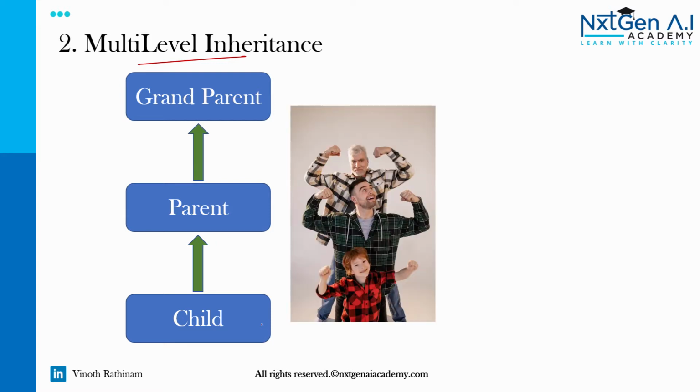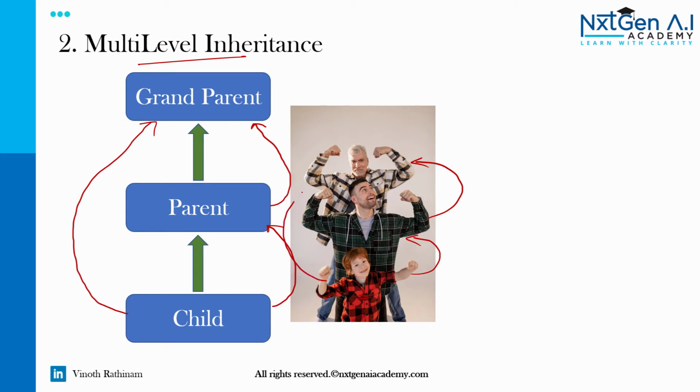That is, the child has full access to use the properties and behavior of the parent, and the parent has full access to use the properties and behavior of the grandparent. If this is applicable, then the child can have access to all the properties and behavior of the grandparent.